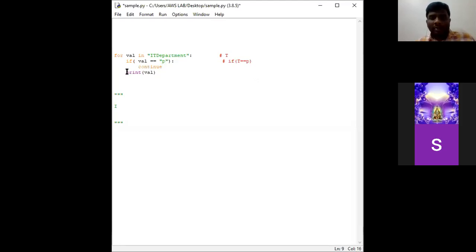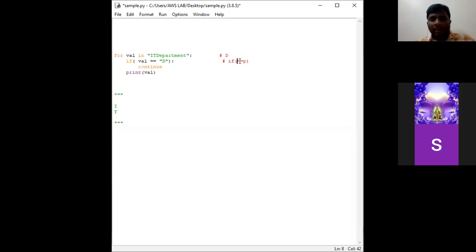What it does is execute this particular print statement. So T gets printed. Next, it prints D. Next the iteration goes to D.